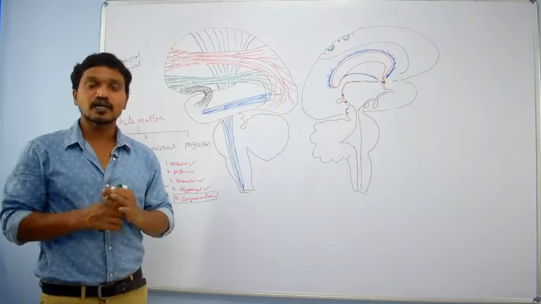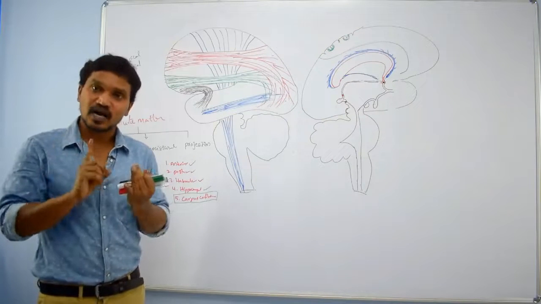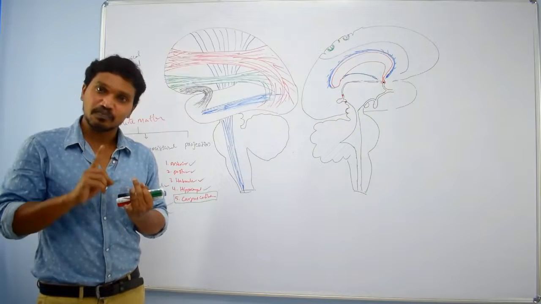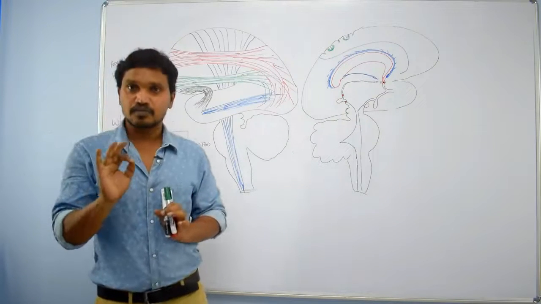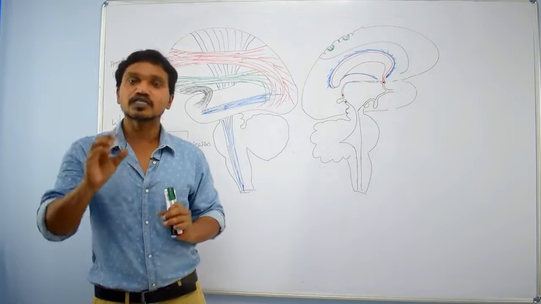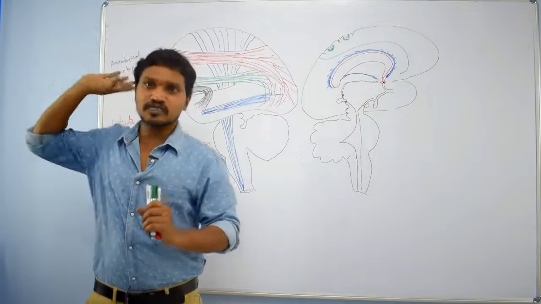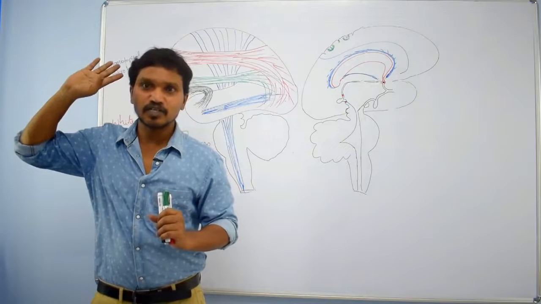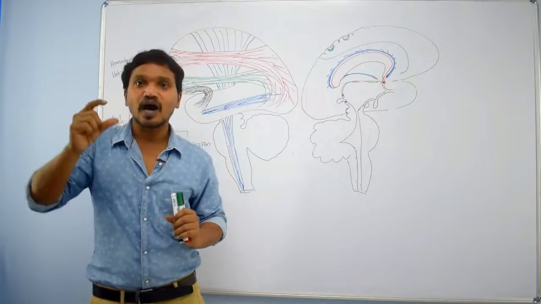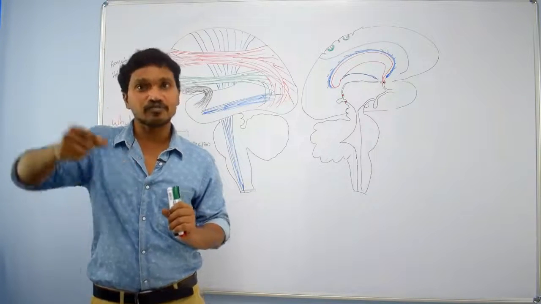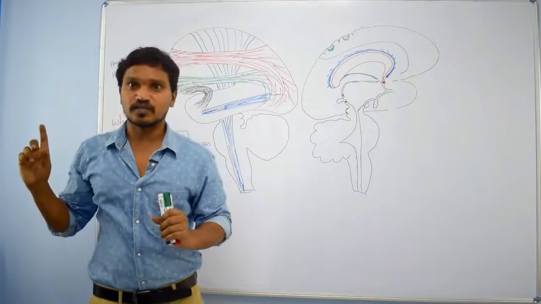Actually here I wanted to tell what is archaeocortex, what is paleocortex, what is neocortex. Very simple. Archaeocortex means it is phylogenetically the oldest. Archaeology means what? The study of very old things, is it? So archaeo means phylogenetically very old cortex.